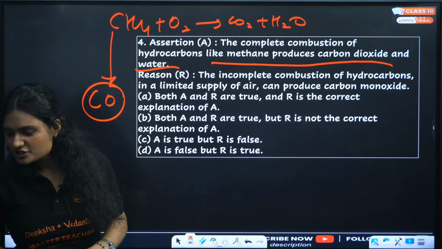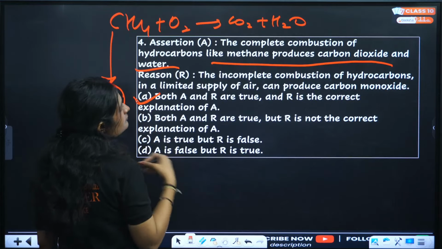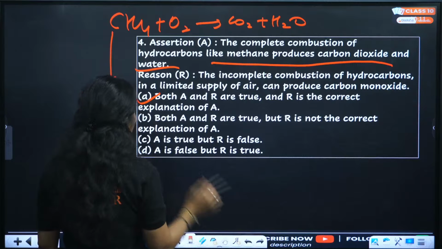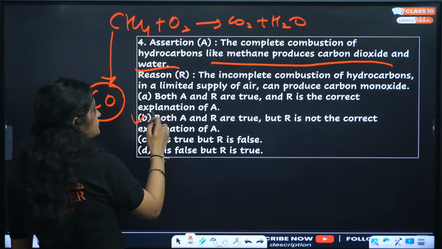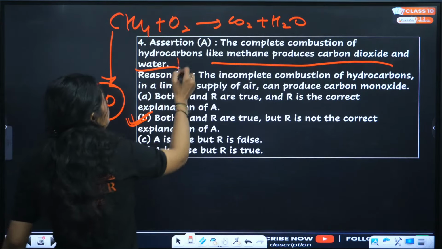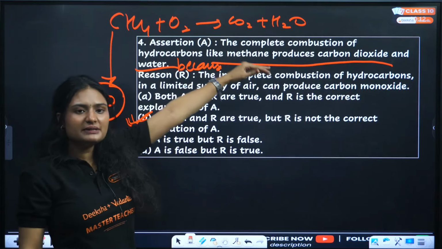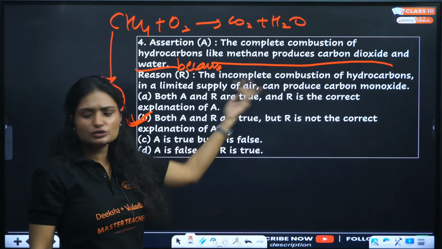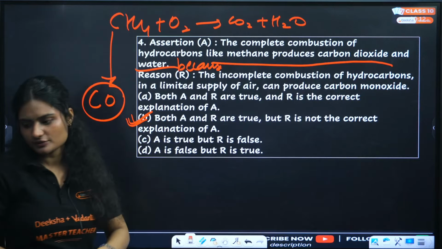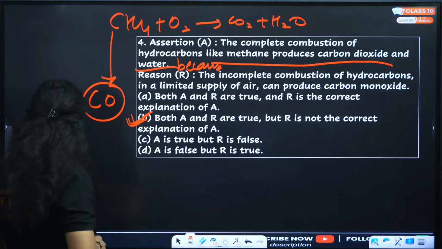The correct answer is option A. Actually, no. The correct answer is not option A. The correct answer is option B. Yes, the assertion is true and the reason is correct, but the assertion is talking about complete combustion, while the reason is talking about incomplete combustion. Both are different. That means the assertion and reason are correct, but the reason is not the correct explanation of the assertion. The correct answer is option B. Next question.